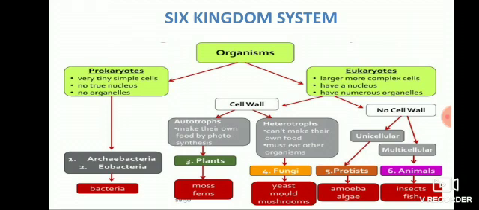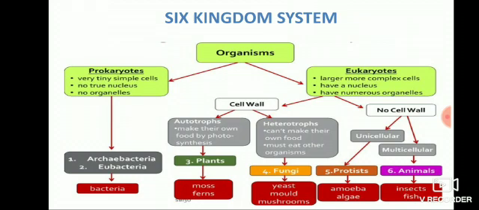So they come under bacteria, and based on the presence of cell wall, they can be further divided into autotrophs and heterotrophs. Autotrophs are plants which can synthesize their own food, and they have a cell wall additional to the cell membrane. Plant cells have a cell wall, and moss, ferns and all other plants come under the group plants.